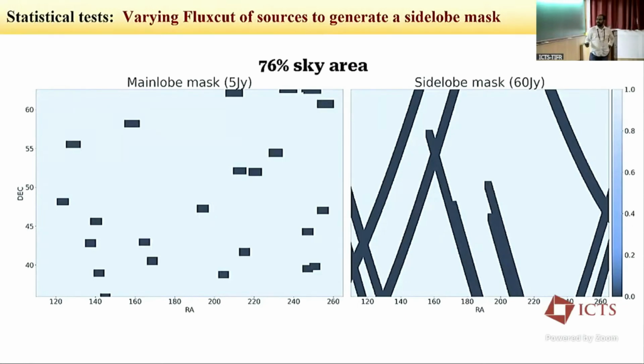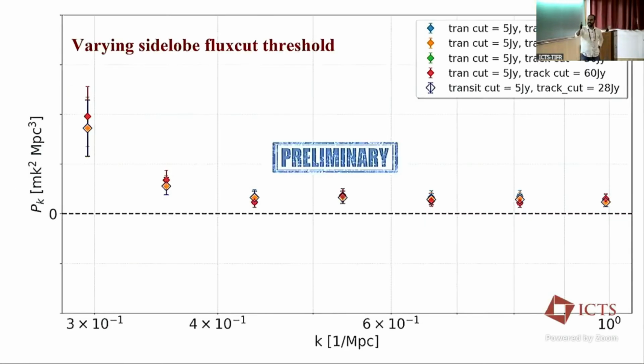What will happen is that if the power spectrum is coming from side lobes, that will reduce your power as a function of flux cutoff. So here, the main lobe cutoff is fixed. I just changed the side lobe cutoff from 20 to 60 Jansky. And with this change, you see that the power is not moving, right? All our data points are within 1 sigma. So it is basically saying that you do not see the side lobe residual.